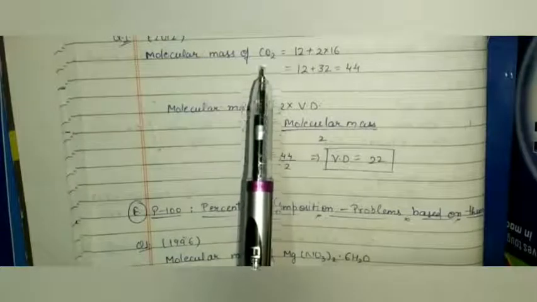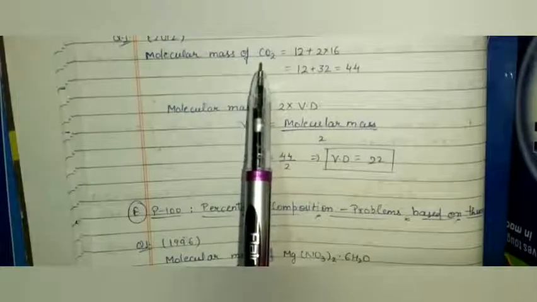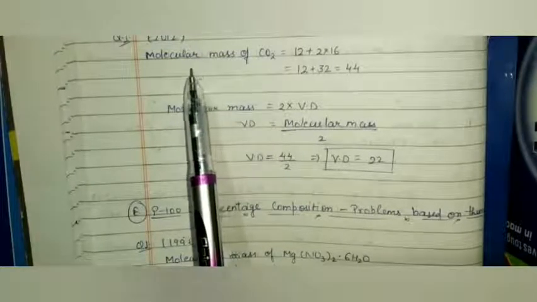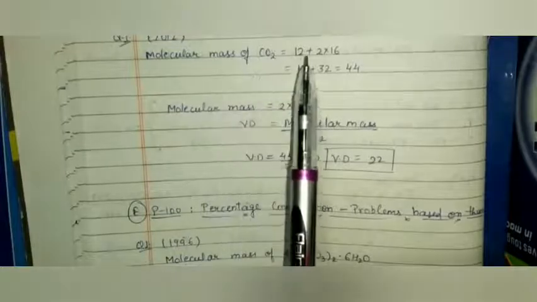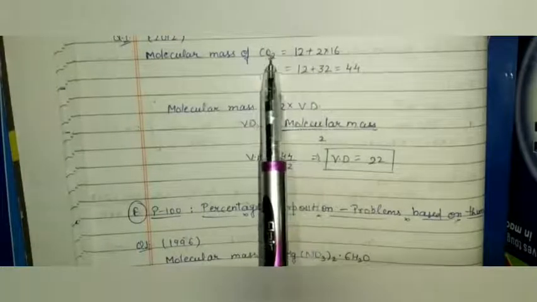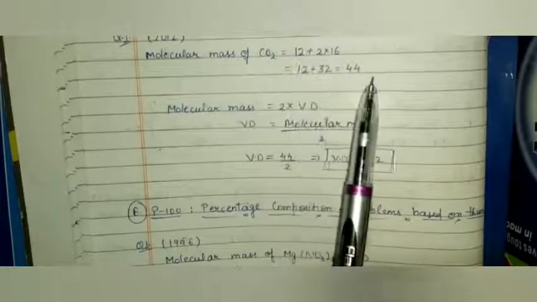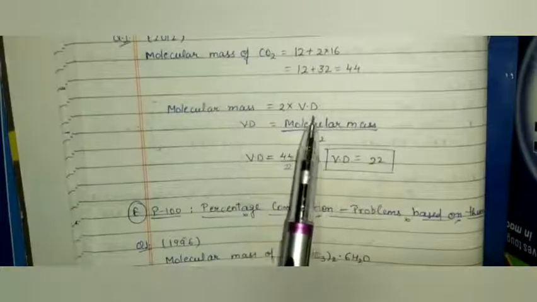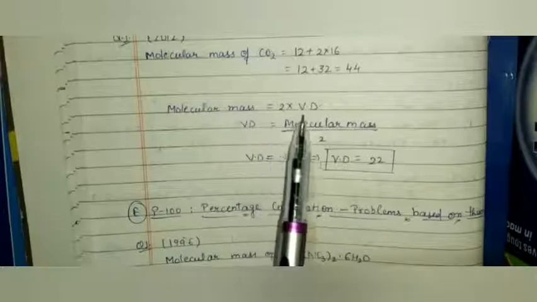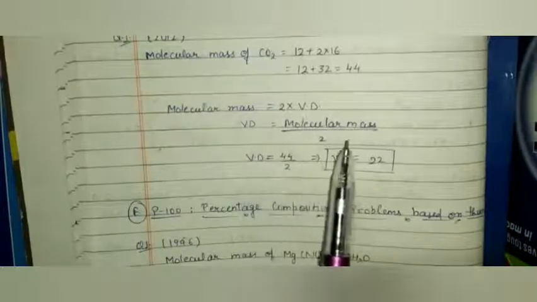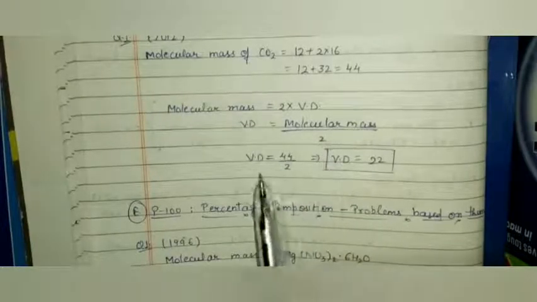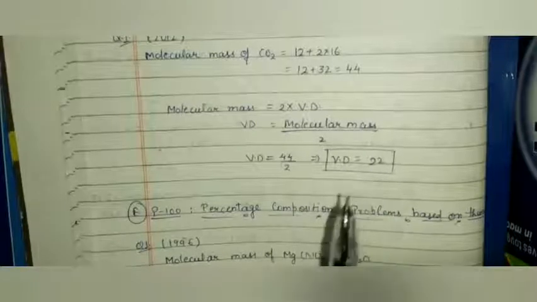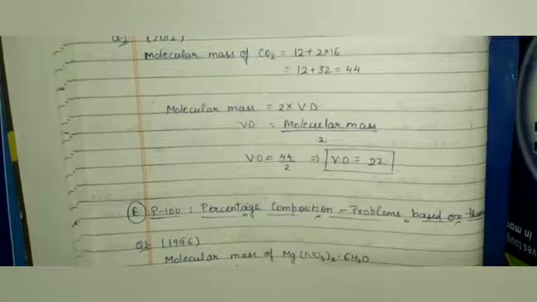Molecular formula for carbon dioxide is CO2. So we'll calculate the molecular mass of CO2 equals 12 plus 2 into 16, which is 44. Relationship between molecular mass and vapor density is molecular mass equals 2 into Vd. So Vd equals molecular mass upon 2. Vd equals 22. Hence option D is correct.